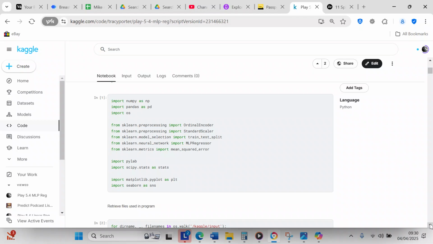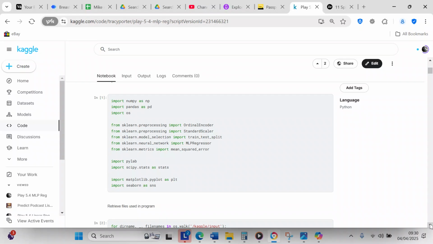We're going to import NumPy as NP, which is the numeric library. We're going to import Pandas as PD, which is the data processing library. We're going to import OS, which goes into the operating system and retrieves the files. We're going to import sklearn, which is Python's machine learning library.